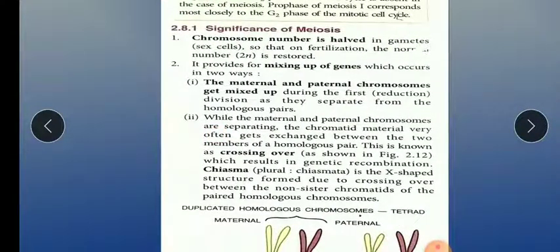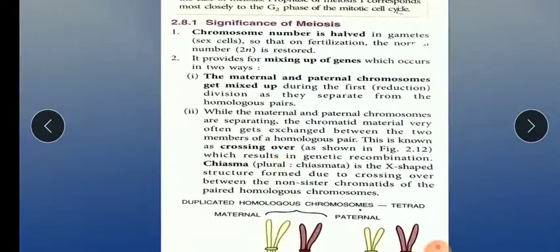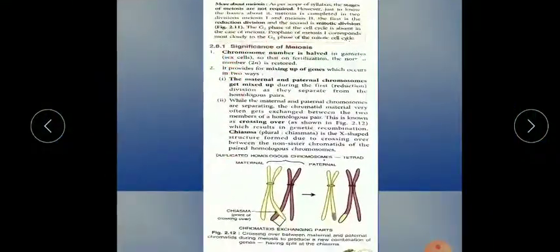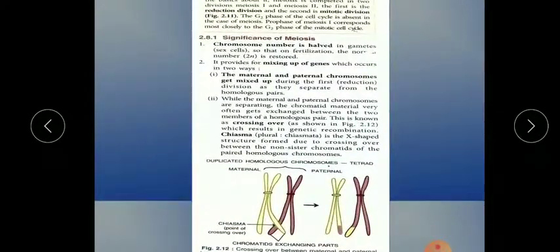Homologous pair means one chromosome from the mother and one from the father. Crossing over, chiasma and all this I will explain in detail in the next chapter, chapter number 3. Just remember, in your course only mitosis will come.